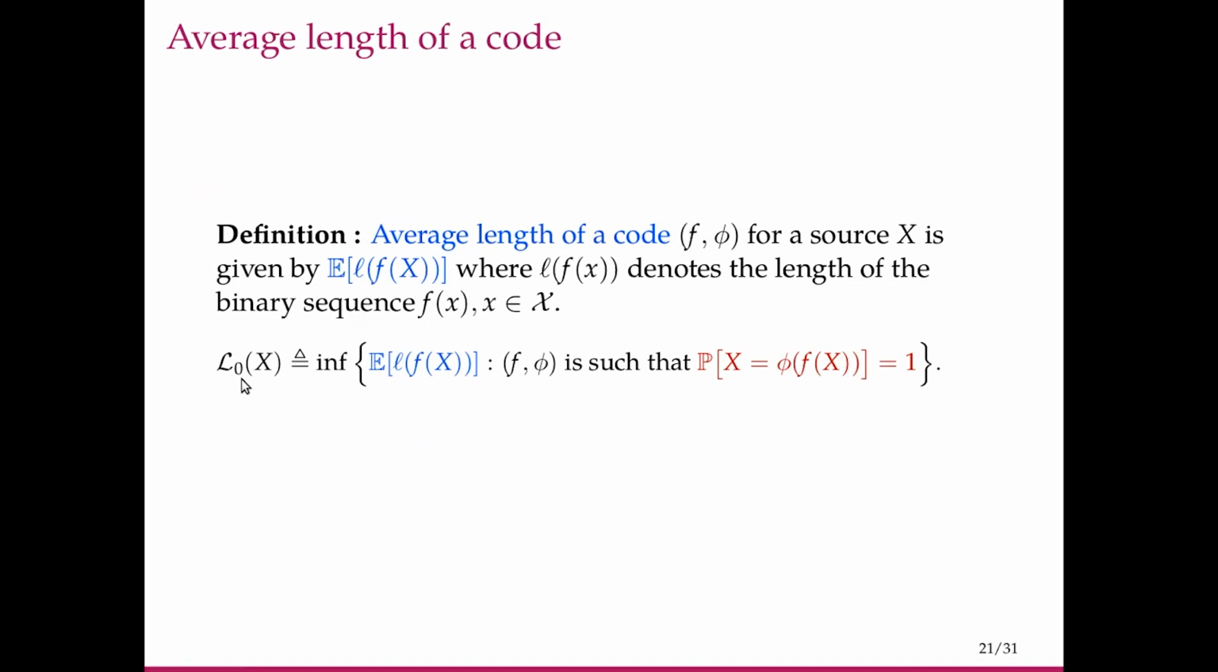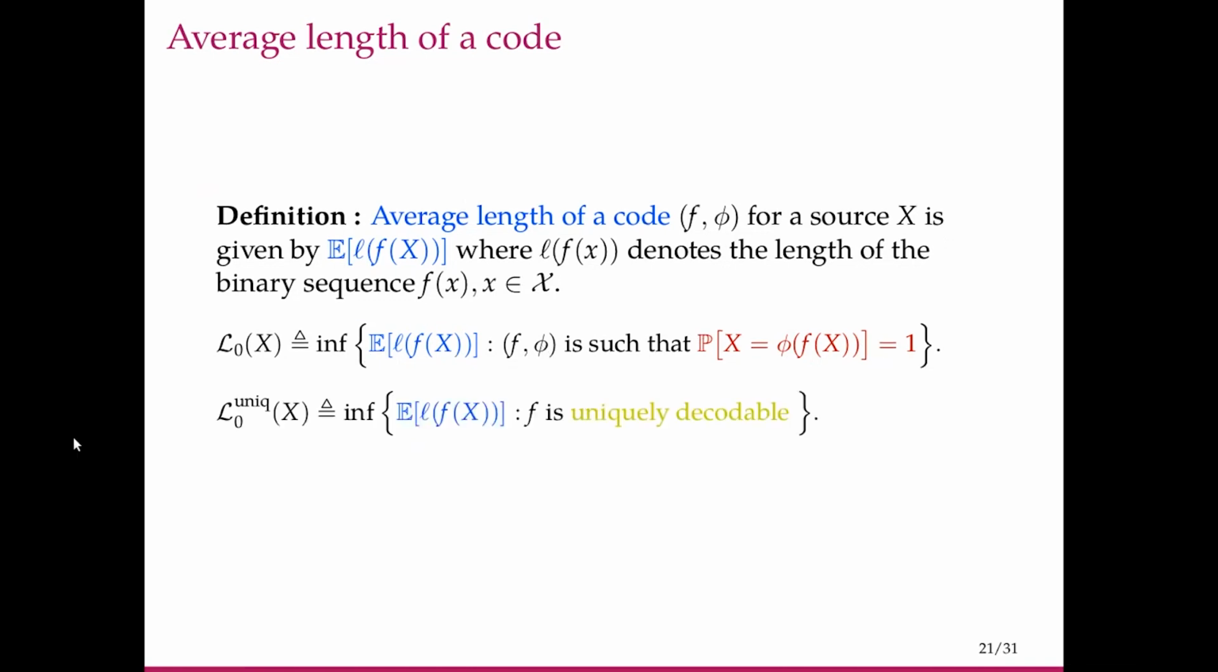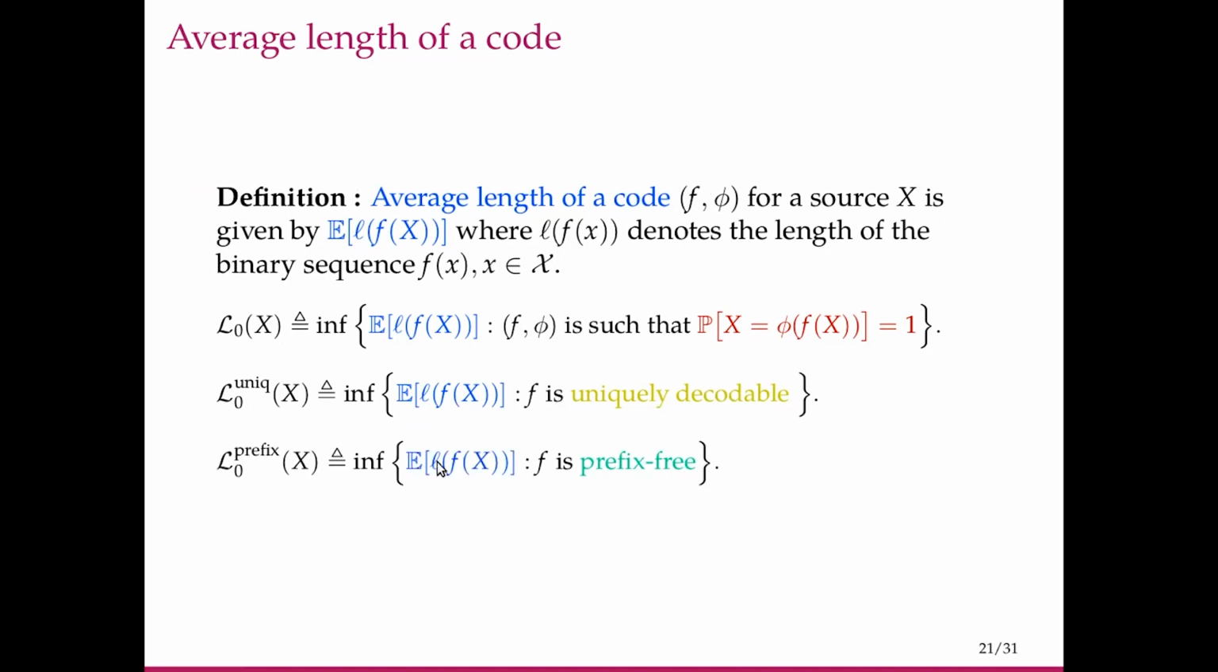So like before, we'll define the minimum expected length here. There we talked about minimum source code length. Here we'll talk about minimum expected length, where f is such that the probability that you make an error is 0, meaning you exactly decode is 1. In other words, f is non-singular. So L0(x) is the minimum expected length where f is a non-singular code. L0 unique is the minimum expected length of a code f where f is uniquely decodable. L0 prefix of x is the minimum expected length of a prefix-free code f.